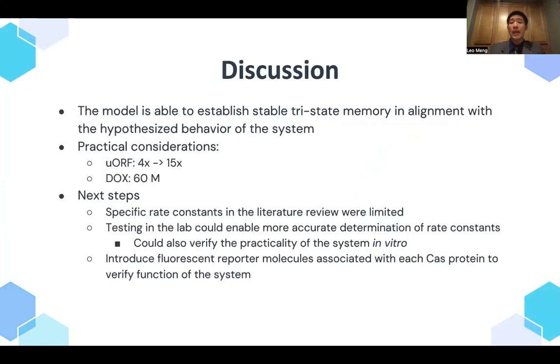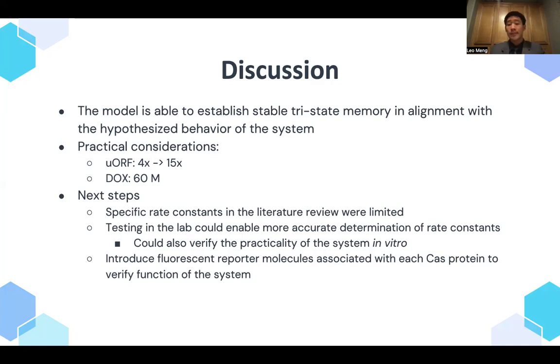So the model was indeed able to establish a stable tri-state memory in alignment with the hypothesized behavior of the system. However, there were some practical considerations to consider. Namely, IYRCs generally have a reduction of around 30%, and although initially I tried a factor of 4 decrease, or roughly 25%, that was not enough in order to effectively linearize between CSY4 and PSP-Cas13b, so I did have to switch to 15 times.